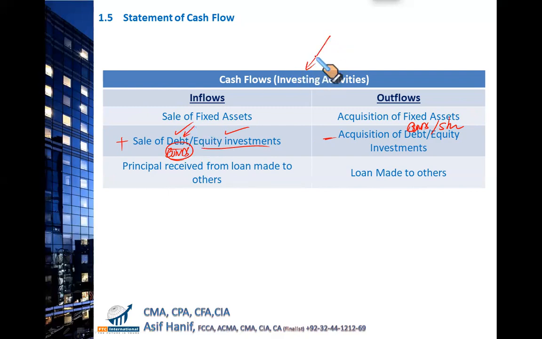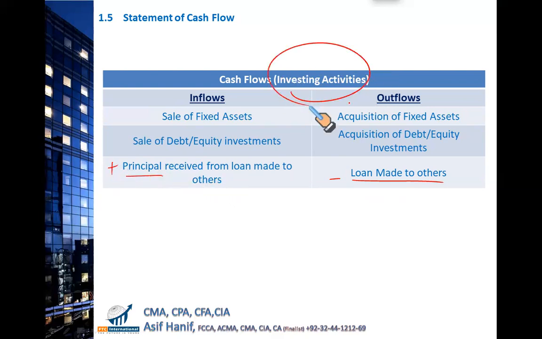Actually, I've taken these from my CFA slides, so here I should have written bonds or debentures, which is more appropriate. So when you buy bonds or shares of other companies, it's an outflow. When you sell those bonds and equities, it's an inflow, right? When you give a loan to someone, like a subsidiary, it's an outflow. And when you receive your loan back, the principal part, it's an inflow, right? So these are the cash flows from investing activity.